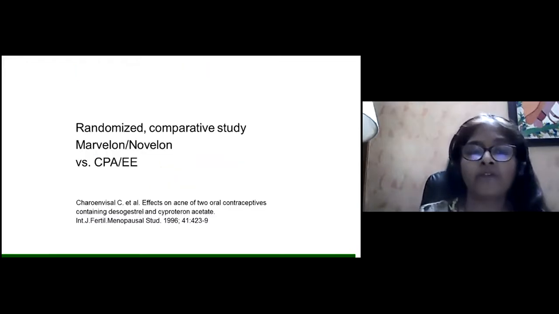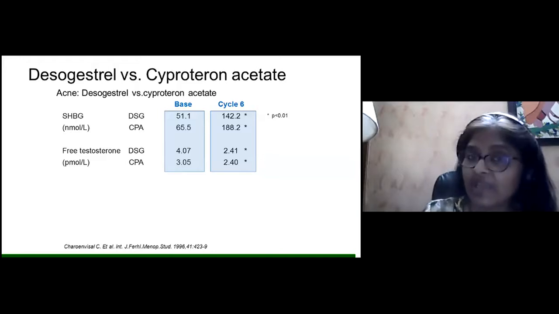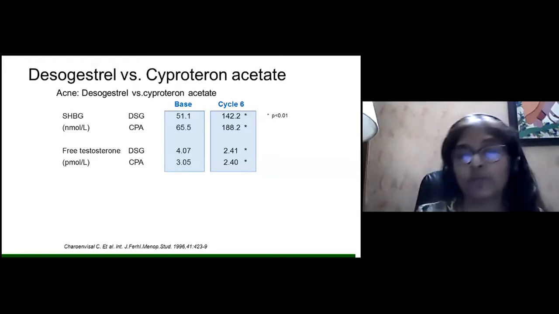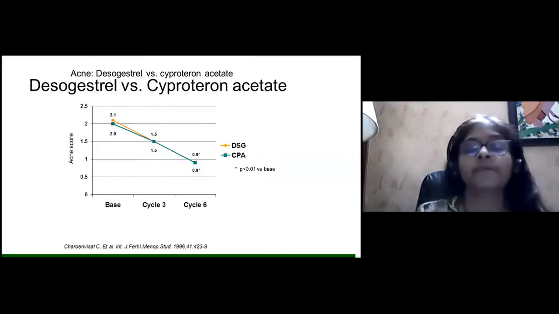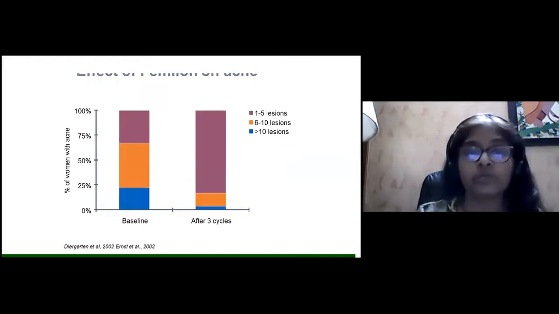And then there are a lot of studies which have compared the Novelon and the desogestrel versus cyproterone acetate also. That one which is better, cyproterone acetate, was initially used to prevent weight gain. Now they saw that it can also be used for contraception. Cyproterone acetate has got a good effect on acne also, but drospirenone is even better for acne.